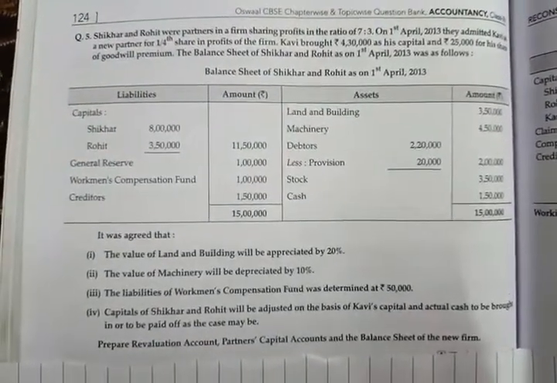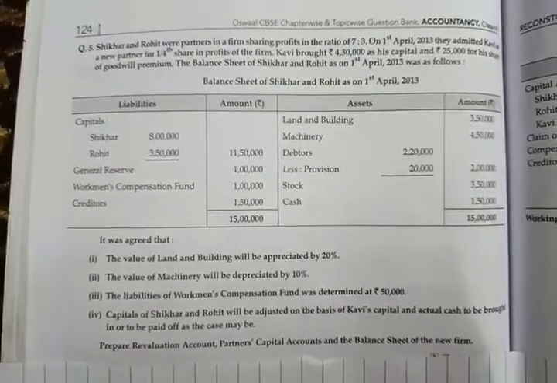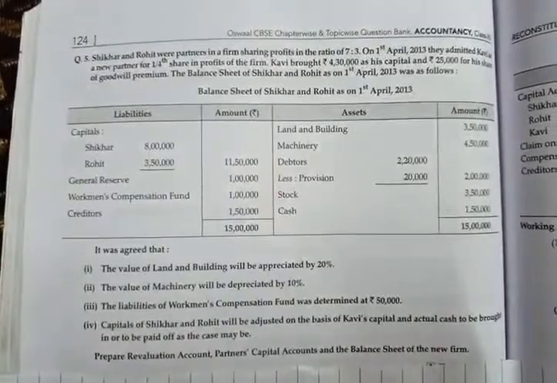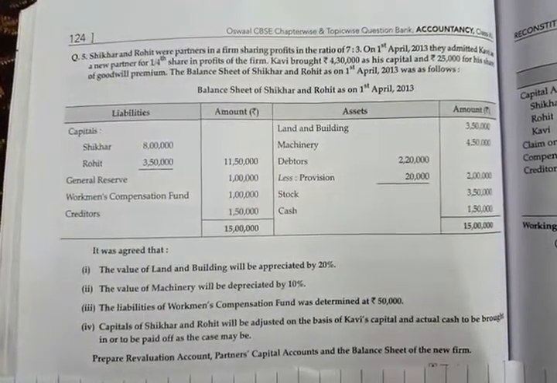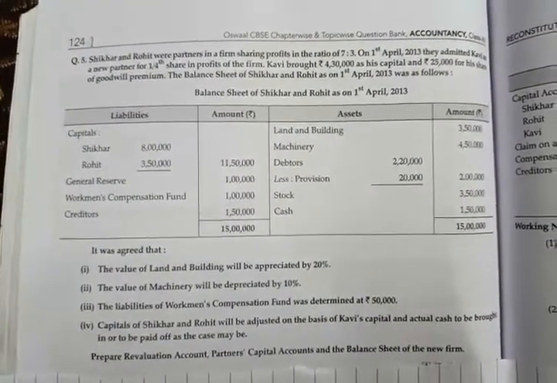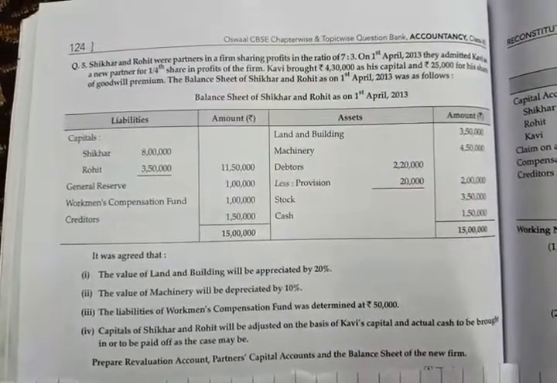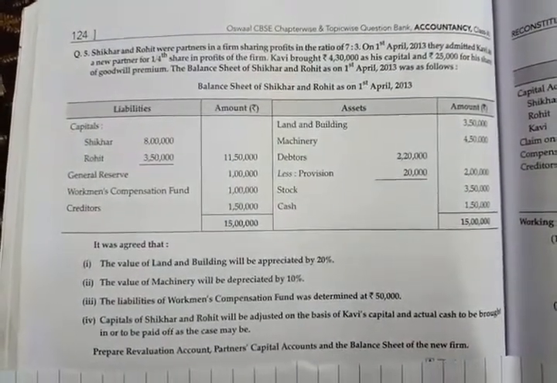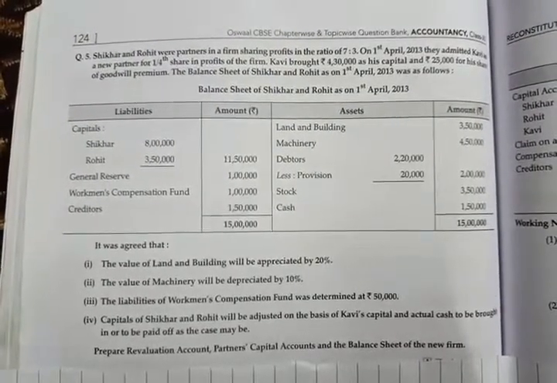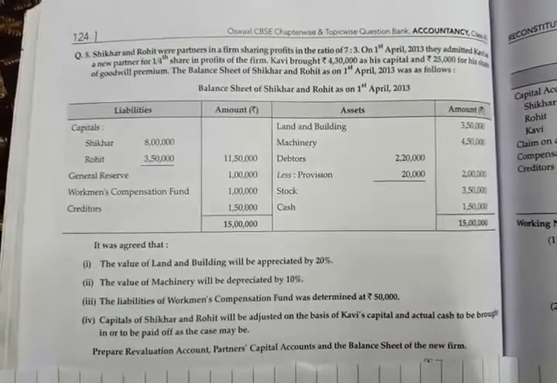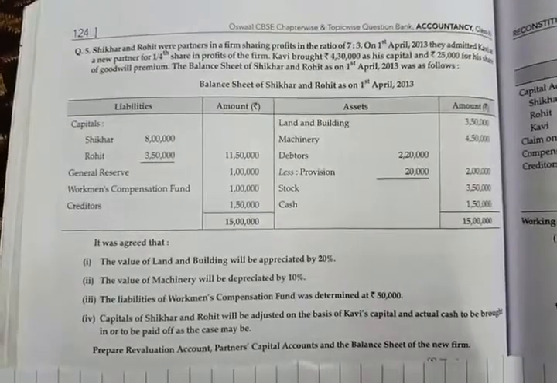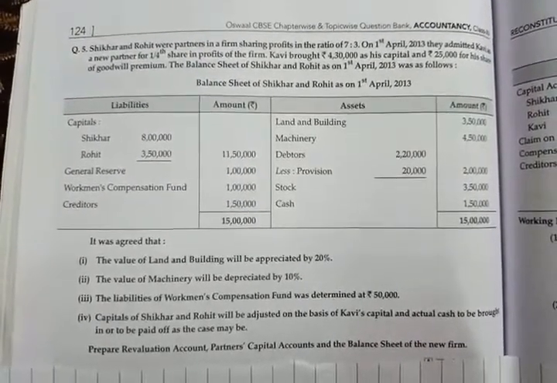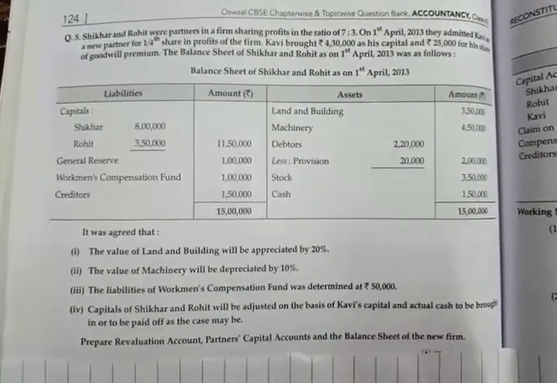Now see this problem. Shikhar and Rohit were partners. Their old profit sharing ratio is given 7:3. On 1st April 13, they admitted Kavi into partnership for 1/4 share, and Kavi is bringing rupees 4,30,000 as capital and 25,000 as his share of goodwill. Balance sheet is given and other adjustments are given.